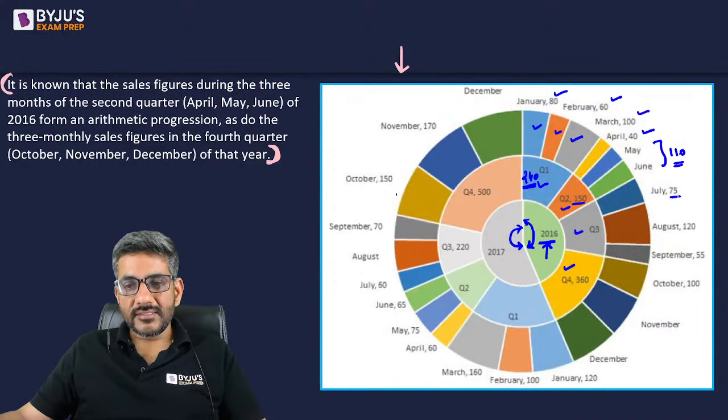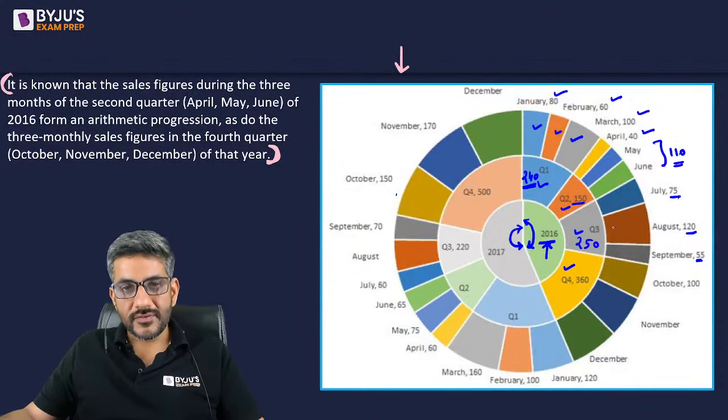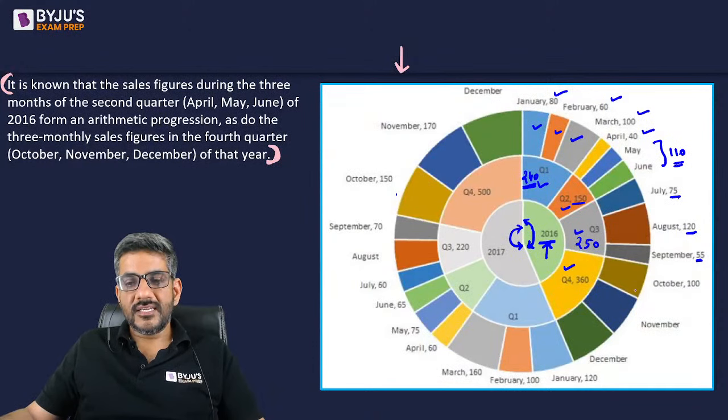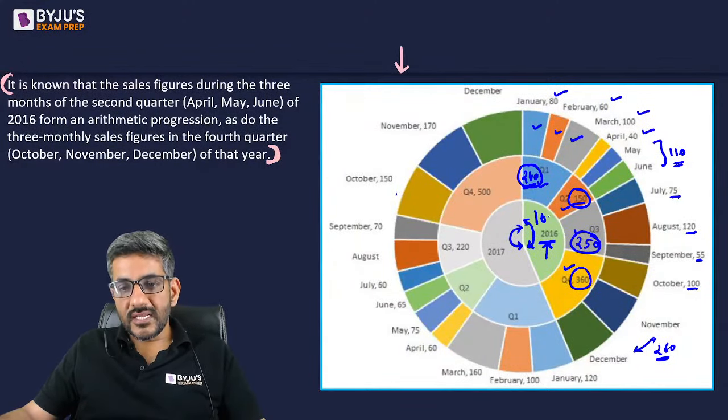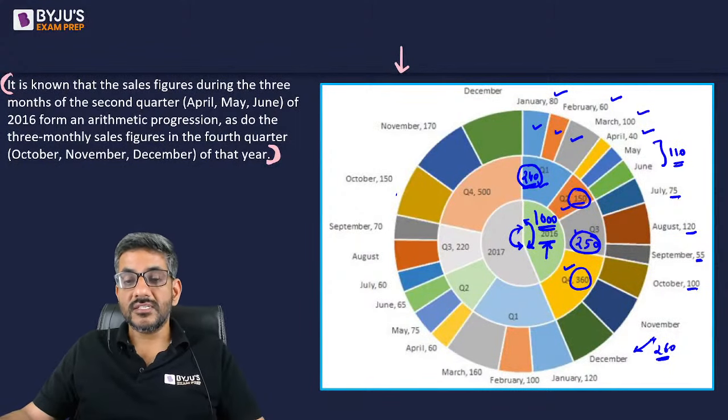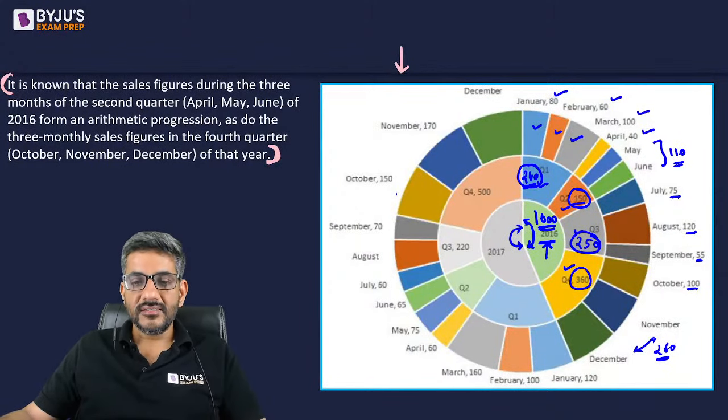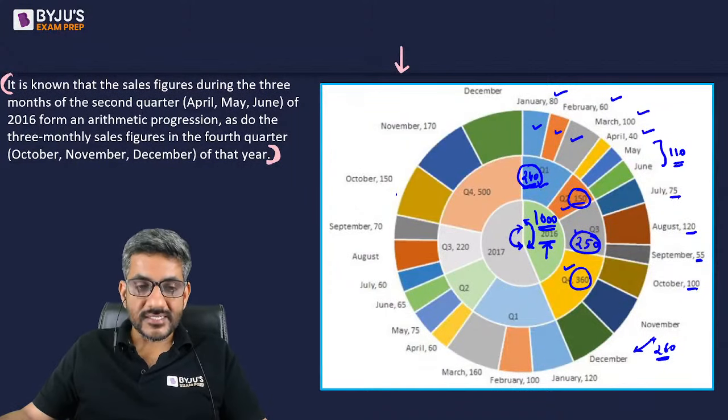For quarter 3, July is 75, August is 120, September is 55, and their sum, 75 plus 55 is 130, plus 120 is 250. So for quarter 3, the total sales are 250. And for quarter 4, it is 360, out of which this is 100, so the remaining two are equal to 260. By adding 360 plus 250, which is 610, plus 150, that is 760, plus 240, that is 1000. 1000 is the total sale of 2016.